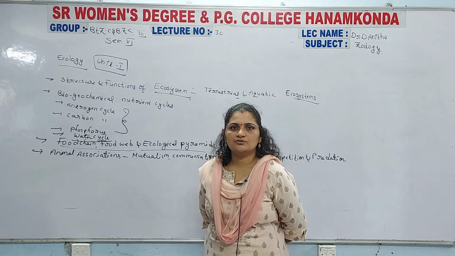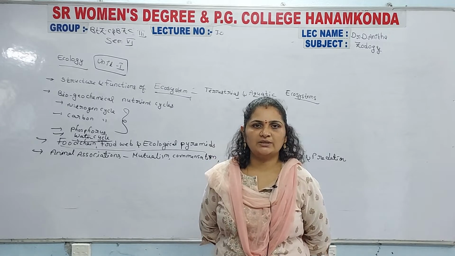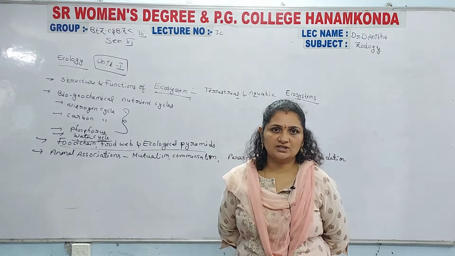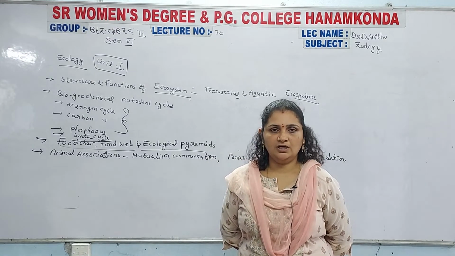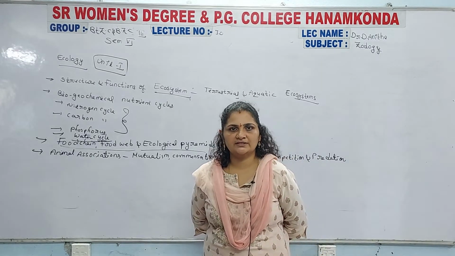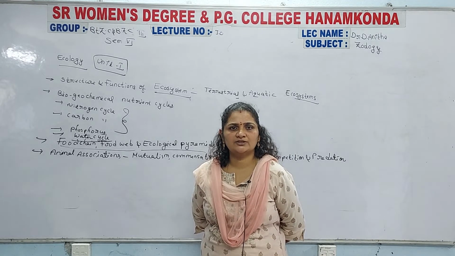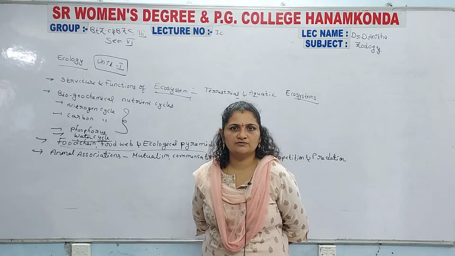So you can clearly draw the food chain, and then only you can write it, from the producer level to the consumer level. So the primary consumers and the herbivores, and then the carnivore level. In this manner you can draw the food chain first, and then only can you start to write the clear information about the food chain.